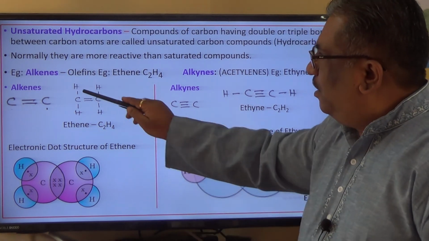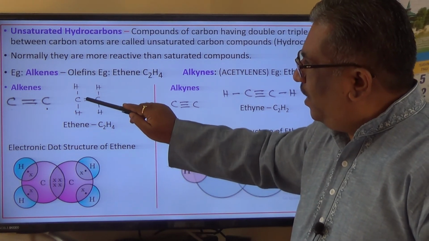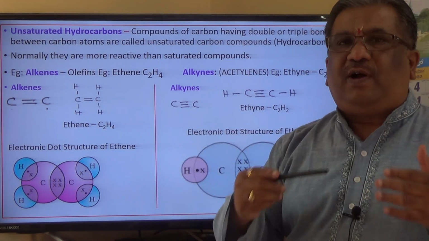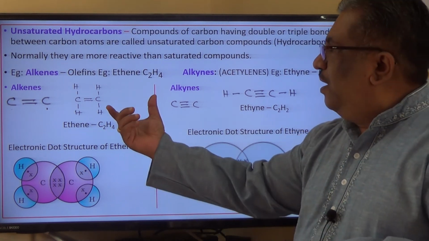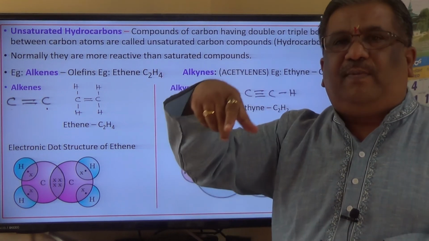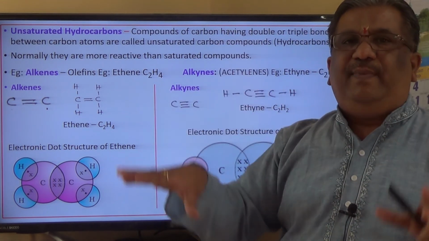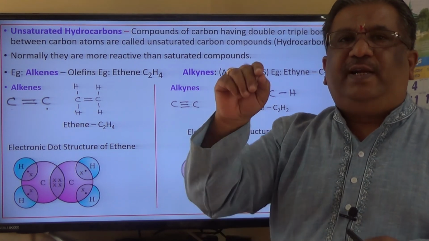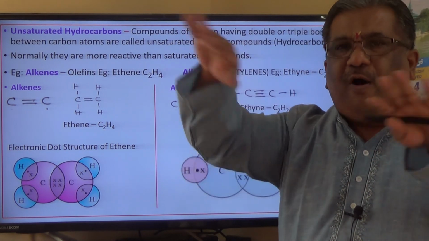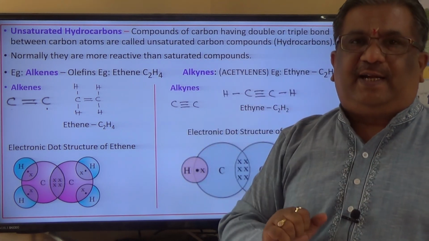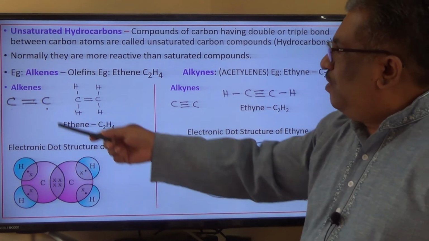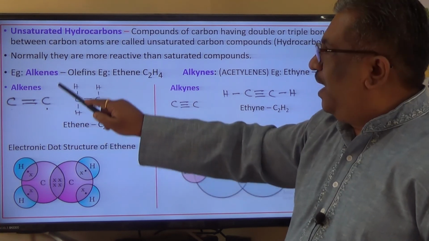In that case, totally 1, 2, 3, 4, 1, 2, 3, 4. So we should count the valency. That means after joining the carbon to carbon either with a single bond, a double bond, or a triple bond, the remaining valencies should be counted as 1, 2, 3, 4, and that way the remaining bonds should be attached to the hydrogen atoms. That is how we form the bond structure. So I hope you have understood the example of alkene.